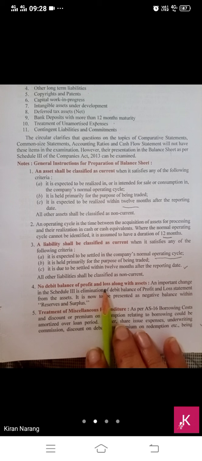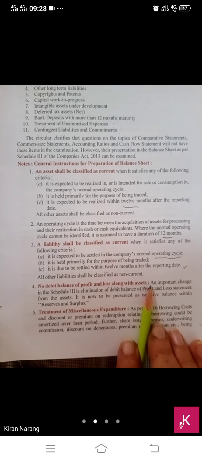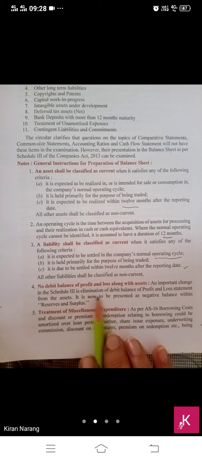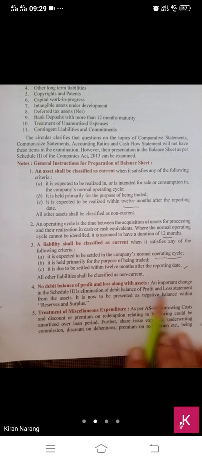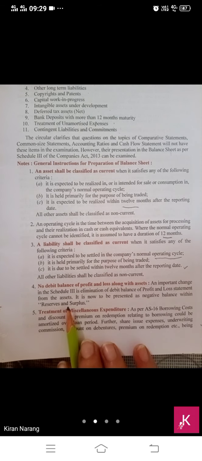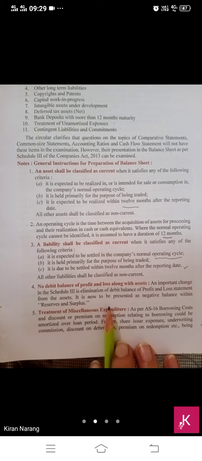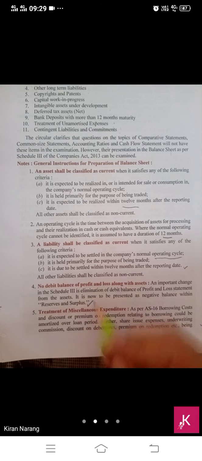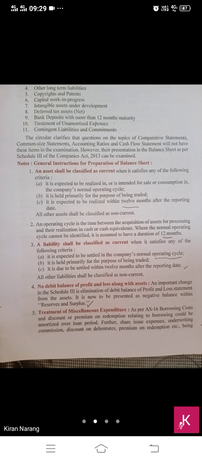No debit balance of profit and loss along with assets. An important change in Schedule 3 is the elimination of the debit balance of the profit and loss statement from the assets. It is now to be presented as a negative balance within reserve and surplus. So loss will not be shown on the asset side; it will be shown as a negative balance in the reserve and surplus.